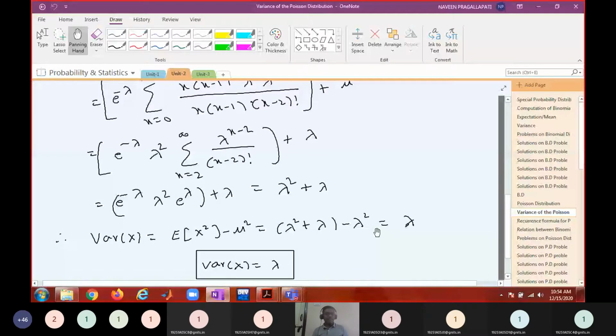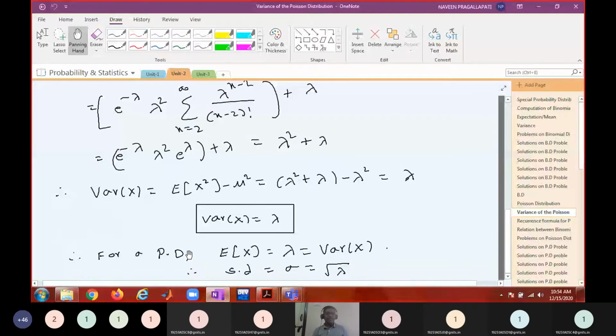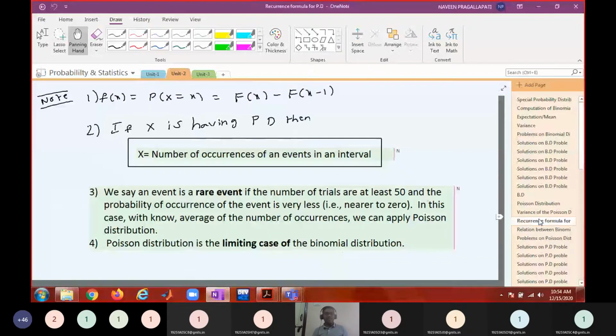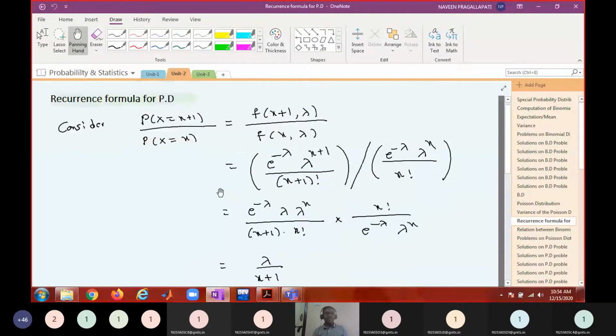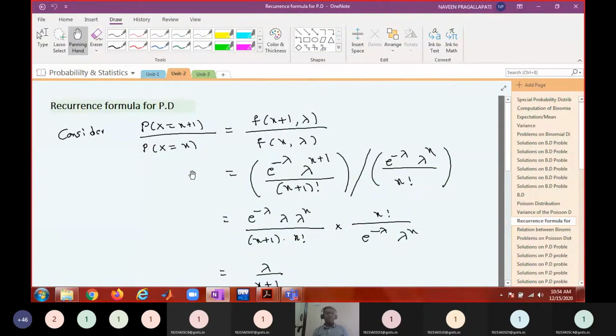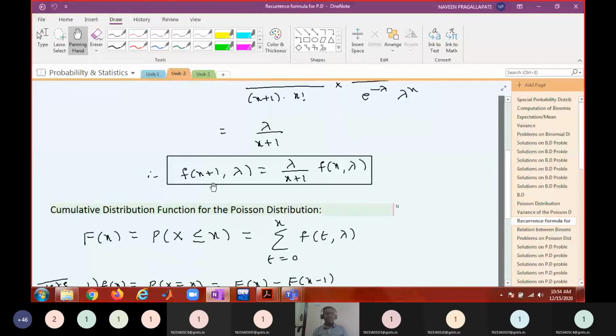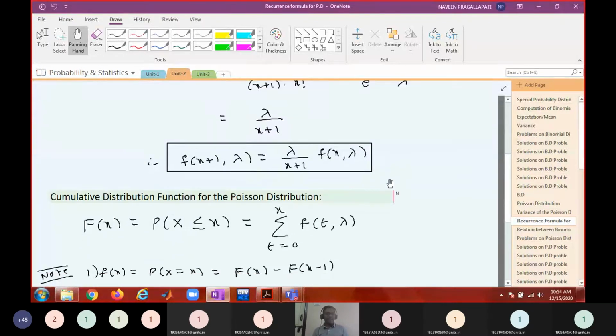So we observe that both the mean and variance of a Poisson distribution are the same, lambda, and hence the standard deviation, the square root of the variance, is root lambda. And also we derived a recurrence formula for the Poisson distribution, like the binomial distribution. We expressed x plus 1 number of occurrences in terms of x number of occurrences as a recurrence relation.